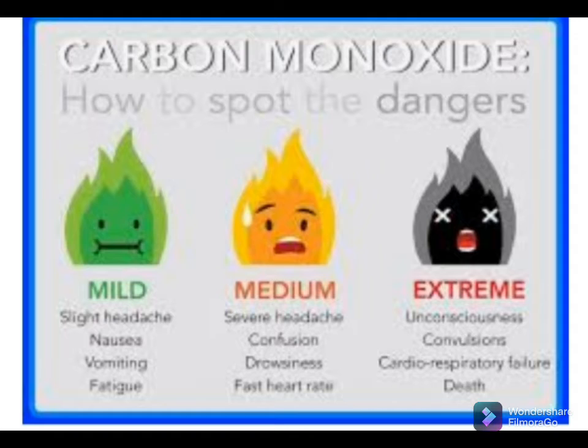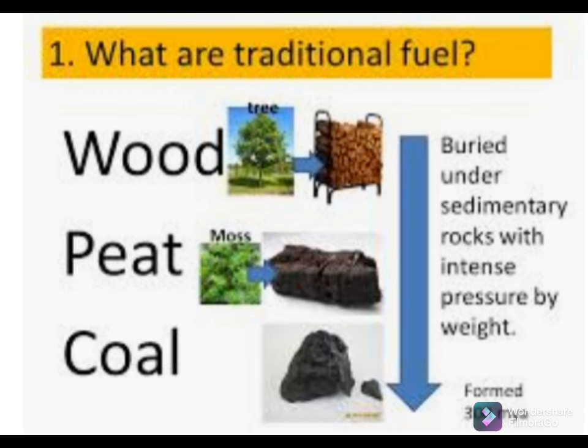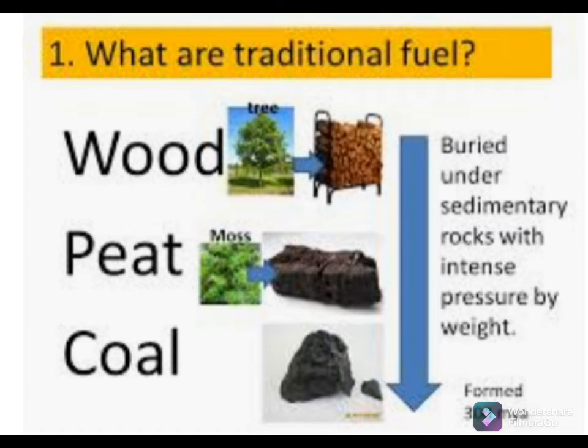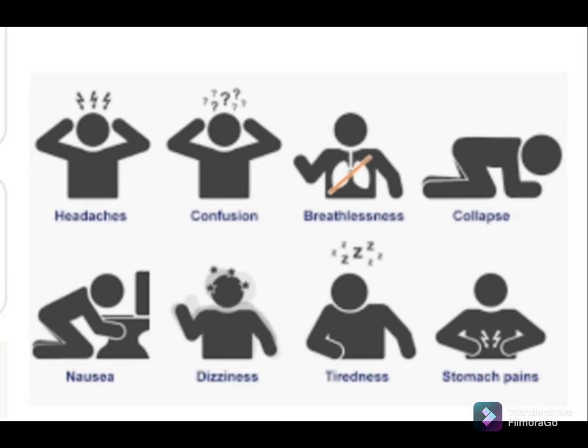In developing countries like India, large scale use of cooking stoves using traditional fuels are potential sources of carbon monoxide. These include animal dung, crop residue, wood, charcoal, kerosene and several types of coals. They are easily available and cheap. That's why people living in villages prefer to use these sources. But burning such fuels releases a lot of smoke and causes serious respiratory problems in human beings like asthma and bronchitis. Incomplete combustion of traditional fuels releases carbon monoxide gas. It is a highly poisonous gas.